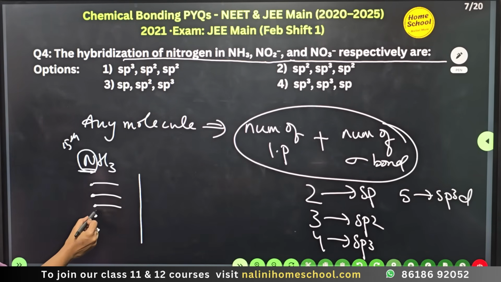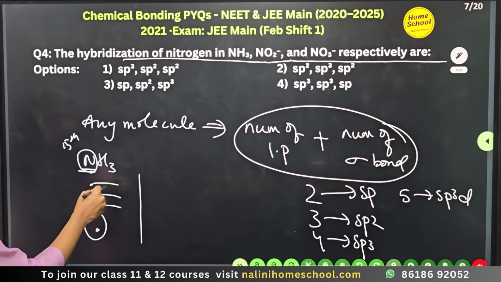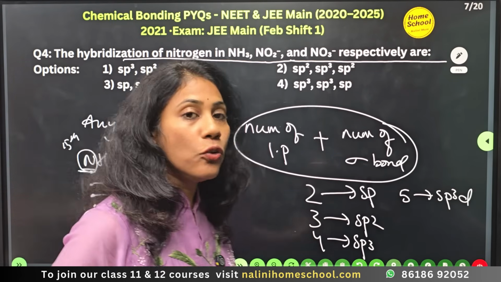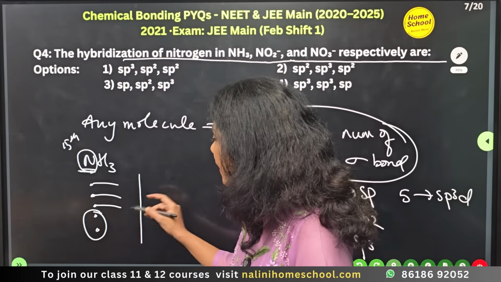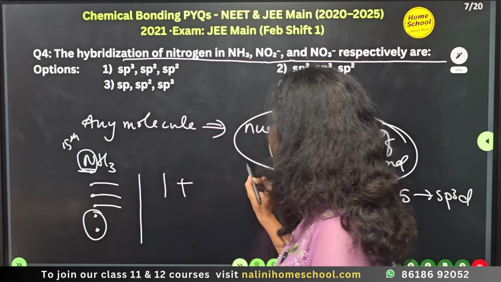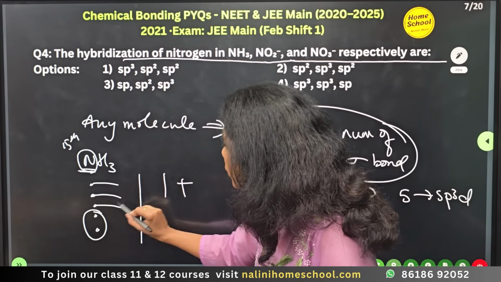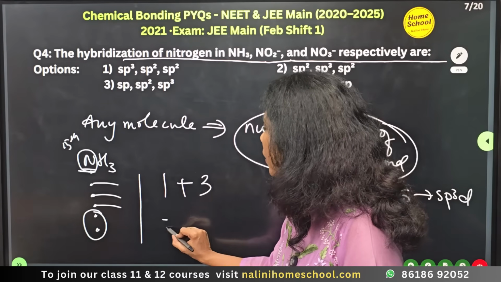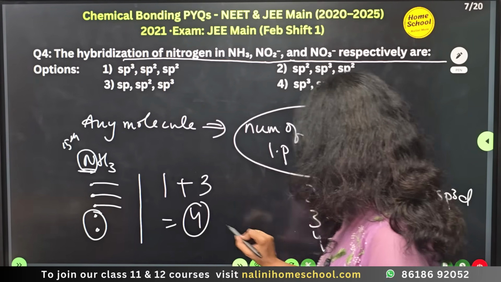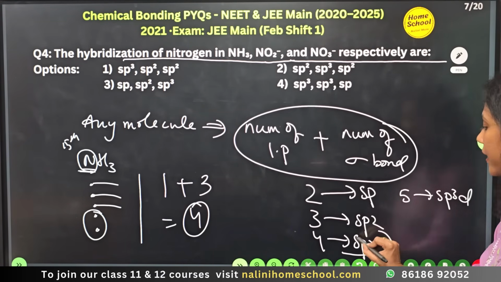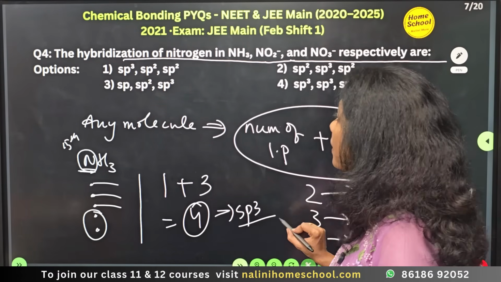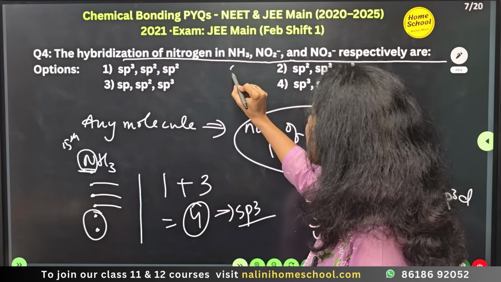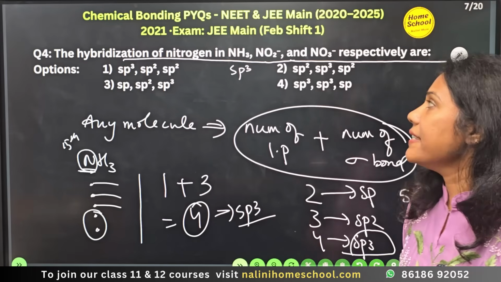Number of lone pairs: after 3 electrons being used to make covalent bonds with 3 side atoms, how many lone pairs are left? 1 lone pair. Plus how many sigma bonds have been formed? 1, 2, 3. So 3 sigma bonds. So 4 you got as the answer. If you get the answer 4, what is the hybridization? Hybridization is sp3. So this NH3 has got sp3 hybridization.